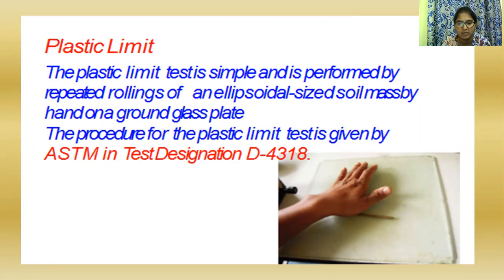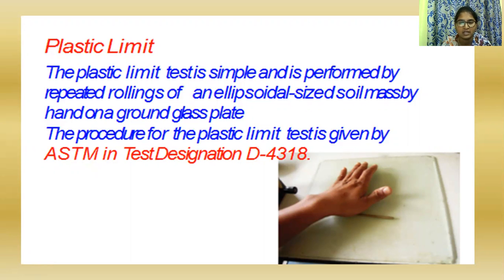It is where soil starts to exhibit plastic behavior, the water content at which soil changes from plastic to semi-solid consistency. It was developed by Atterberg in 1911.